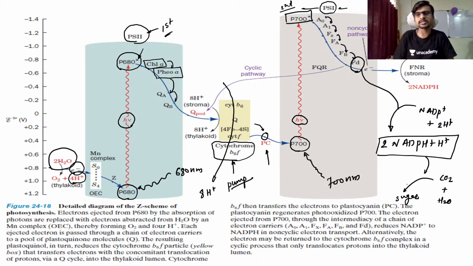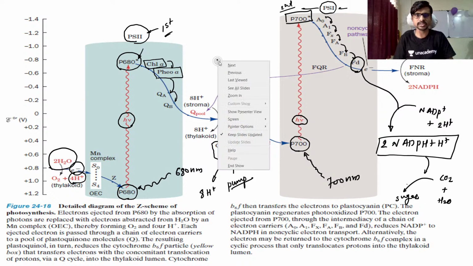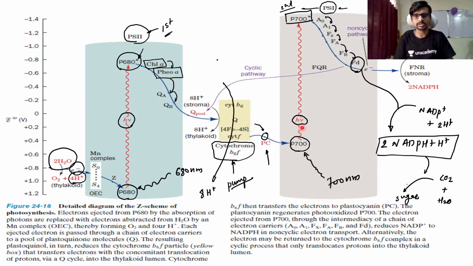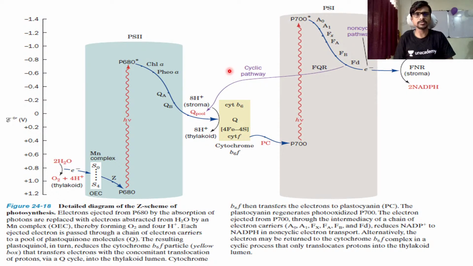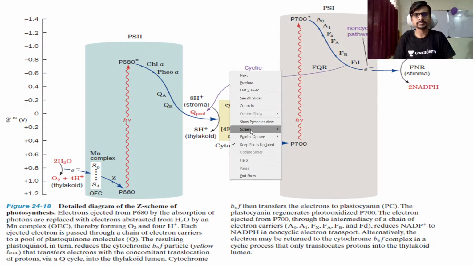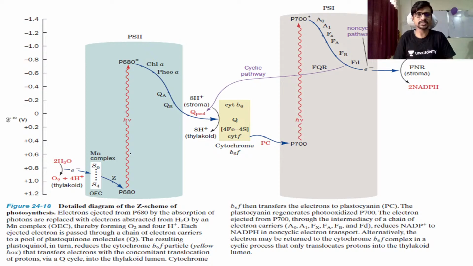Okay guys, this is the complete process of photosynthesis, the non-cyclic process. If you see, it looks like a Z, and that's why we call it the Z scheme. Sometimes it is called the Z scheme.